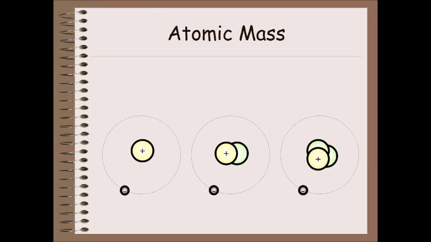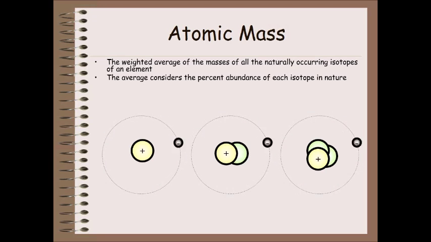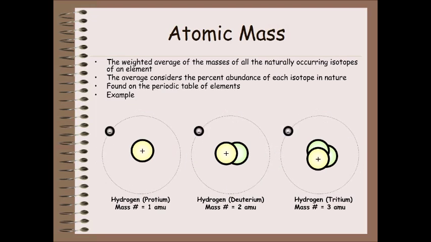Atomic mass: the weighted average of the masses of all the naturally occurring isotopes of an element. The average considers the percent abundance of each isotope in nature. Found on the periodic table of elements. Example: hydrogen protium, mass number equals 1 AMU. Hydrogen deuterium, mass number equals 2 AMU. Hydrogen tritium, mass number equals 3 AMU.